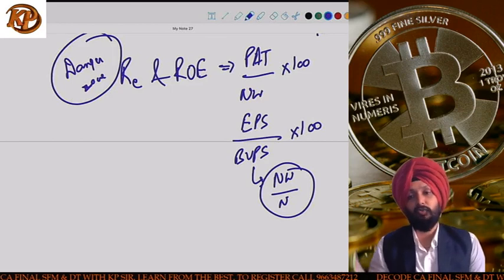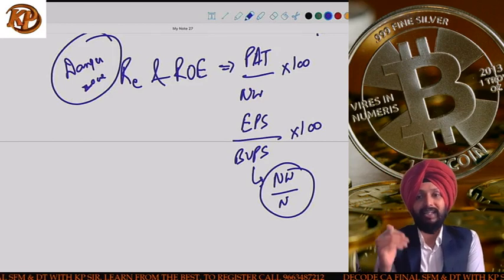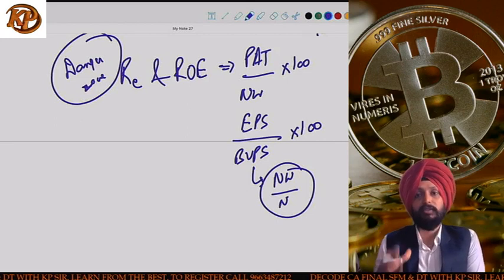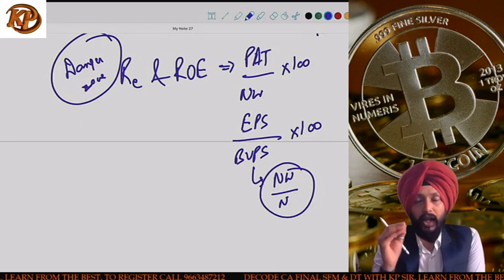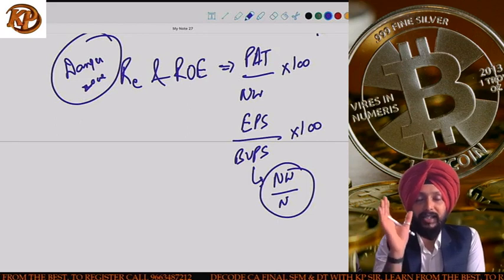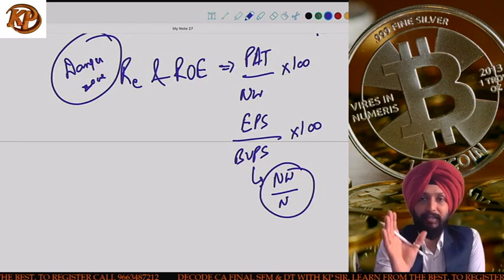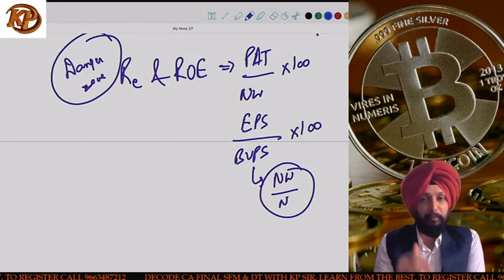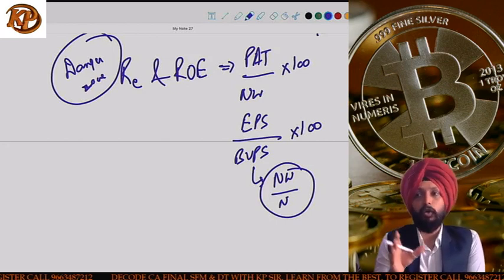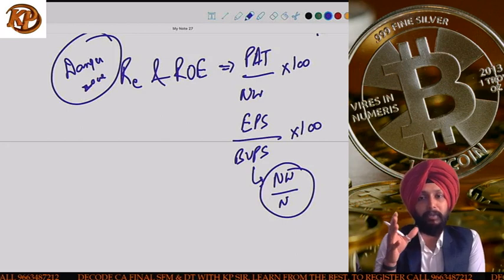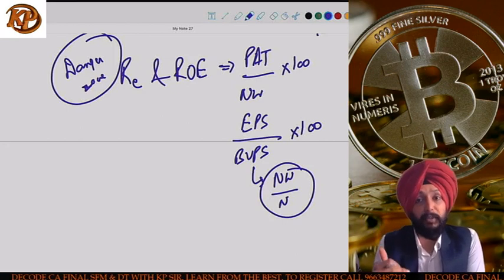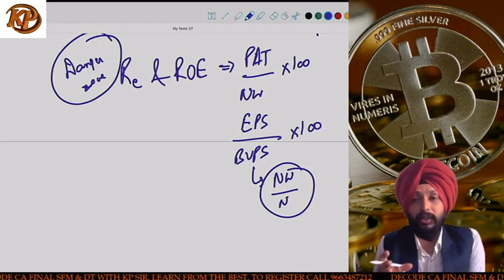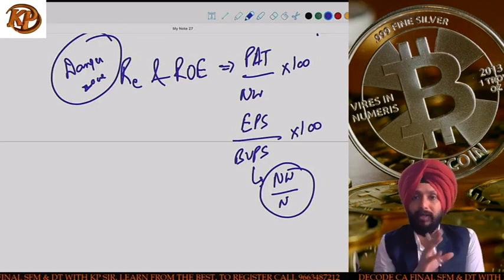So basically, guys, we learned three things. There is RE. RE is the required rate of return of the investor. This required rate of return is either provided or you calculate it as per CAPM, where RE is equal to RF plus (RM minus RF) into beta. Second is expected return. Expected return will be given, or if it is not given, then you can calculate it as summation Px, or the holding period return, which is (P1 minus P0 plus D1) divided by P0 into 100, or you can calculate it as dividend yield plus growth rate.